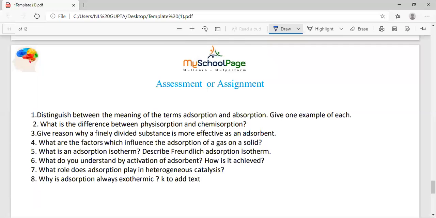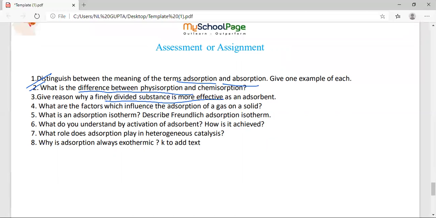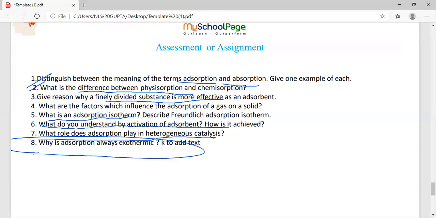Next, the assessment questions are there, student. You should be able to distinguish between adsorption and absorption with examples, the difference between physisorption and chemisorption, give the reason why a finely divided substance is more effective at adsorbing, what are the factors which influence the adsorption of a gas on a solid, what is the adsorption isotherm, describe Freundlich's adsorption isotherm, what do you understand by activation of adsorbent and how is it achieved, and what is the role of adsorption in heterogeneous catalysis. You have to explain all these things, student.